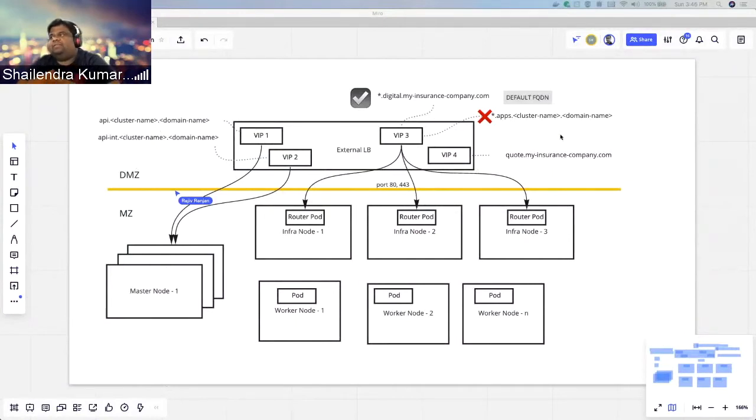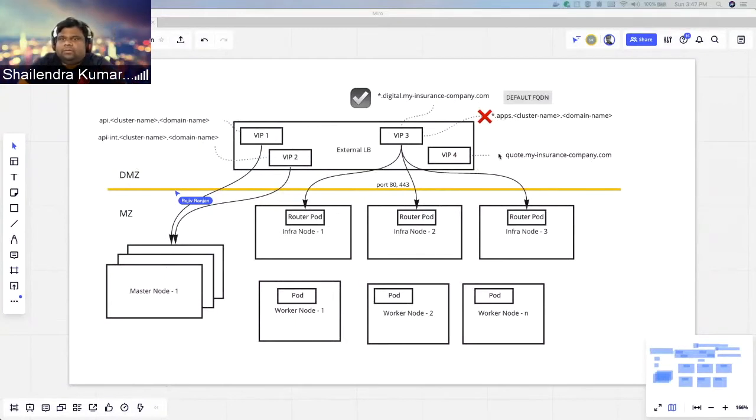The key success criteria the customer was looking for: one of the measures was to change the star dot apps into something which they can utilize for both internet and intranet traffic, like star dot digital dot myinsurancecompany.com. The second was to onboard an application which uses a different domain name, like code.myinsurancecompany.com. So these were the success criteria the customer was looking for.